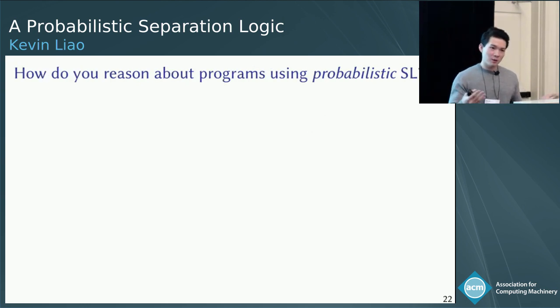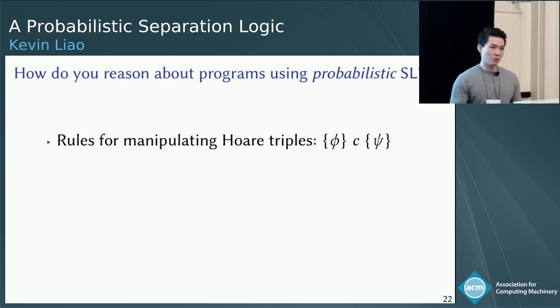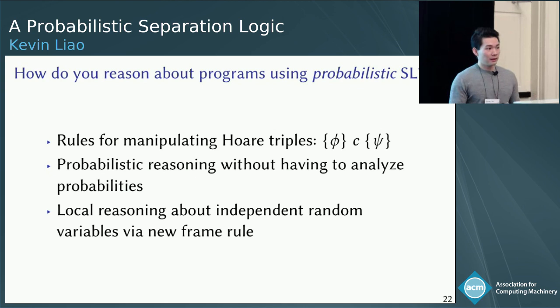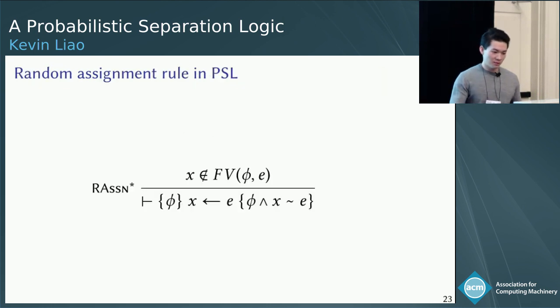All right, so how do you reason about programs using PSL? Well, we have program proof rules for manipulating the familiar Hoare triples. And the nice thing about our rules is that they let you do probabilistic reasoning without having to analyze probabilities directly. We also provide a version of the frame rule that lets you reason modularly about independent random variables. So let's see some of these proof rules.